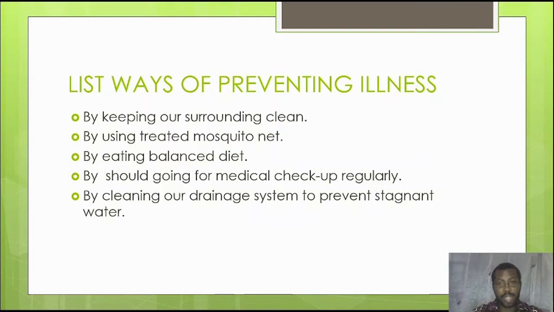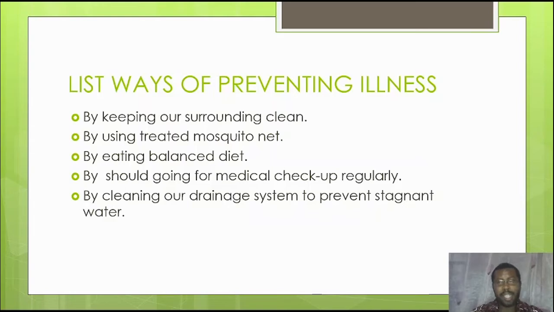Now, I want you to look at these various steps with me. The first step says what? Keeping our environment clean. Meaning that if you want to prevent illness, you must live in a clean environment. Your houses must be neat. Your surroundings must be neat. So, why are we talking about a clean environment? When your environment is clean, it won't create an avenue for germs and diseases to breed. So that is why we're encouraged to keep a clean environment.